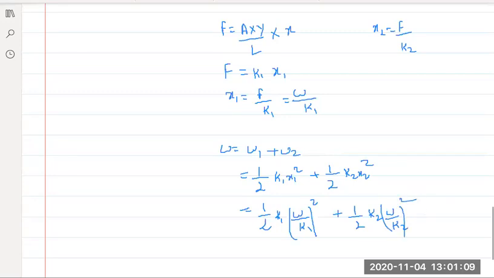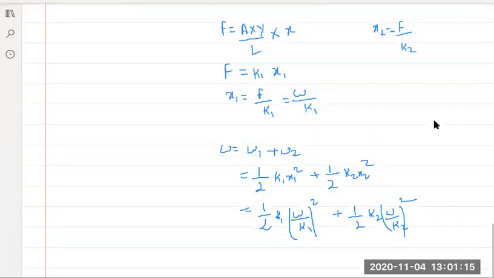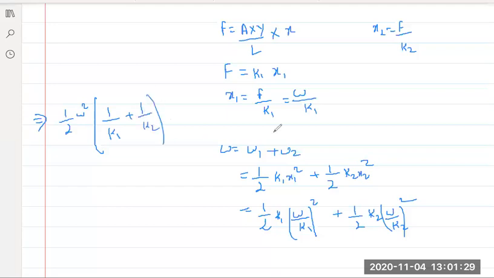Any issue till this point? No? Okay. So can I solve it like this? Half W square will get common. We will have 1 by K1 plus 1 by K2. Put this value, now put this value, and you will get the answer because A1, L1 is already given. Got it? Okay.